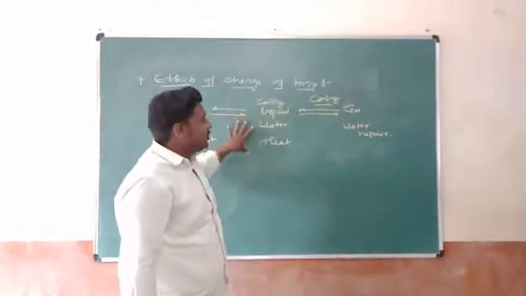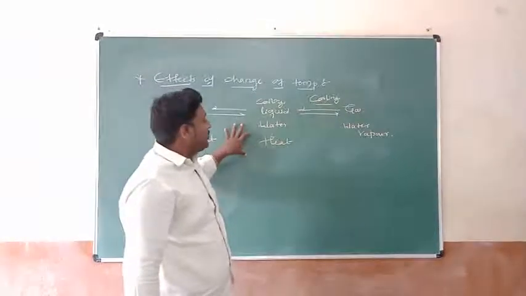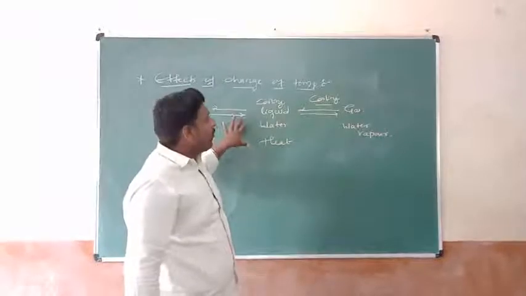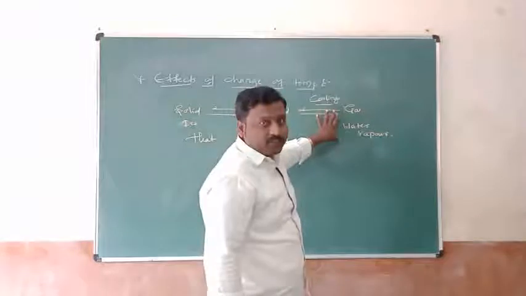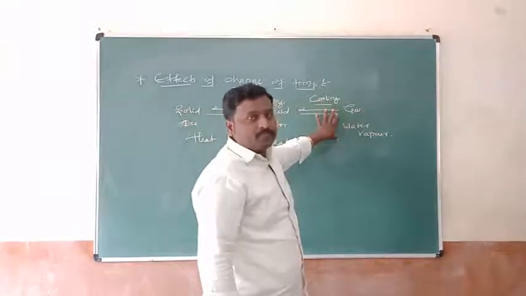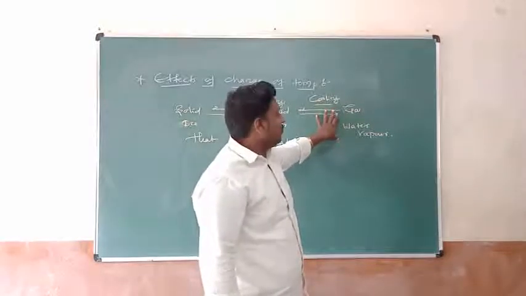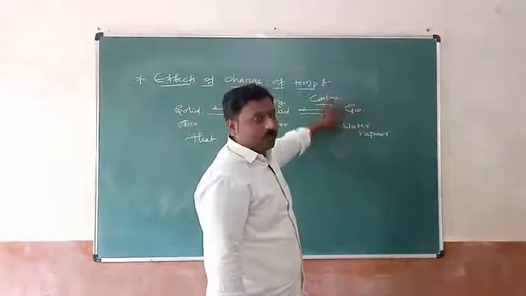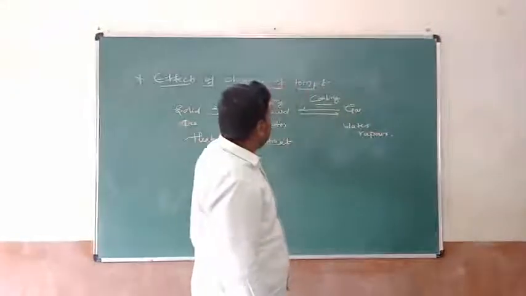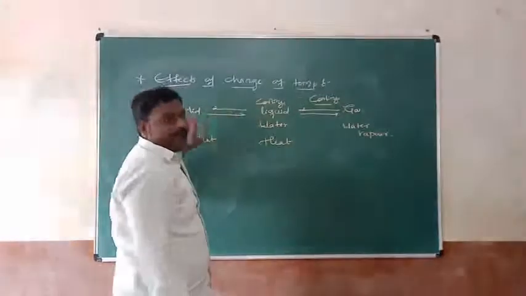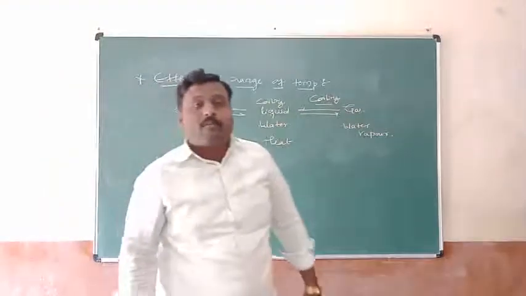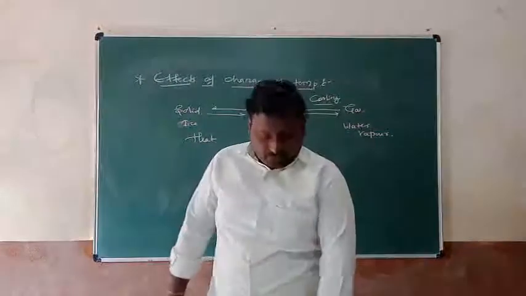Here the process of heating is given: heat energy is given and temperature is increased. What happens? Water starts to boil and is converted into water vapor. When the heat is stopped, the process of condensation or cooling takes place, and gas is converted into water. After that, water is converted into ice. This takes place with the help of the effect of change of temperature.